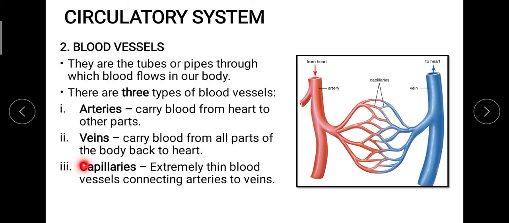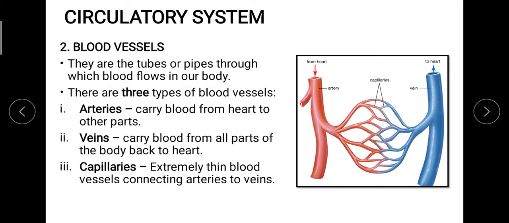Now the next one, that is the capillary. These are basically the exchange site for veins and arteries. As we all know by now, the body consists of a limited amount of blood which is not going to get renewed every minute. Obviously it will be renewed in some duration depending on the usage that you are doing with your body, but not every minute.